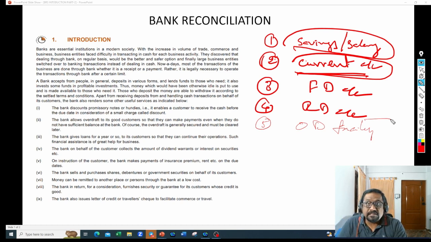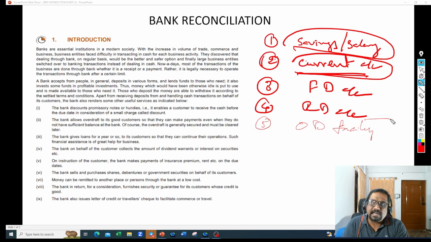Bankers would have recorded some transactions that I wouldn't have recorded. So there could be some communication gap between our books of accounts and the bank's books of accounts. That is when bank reconciliation comes into the picture. Anyway, I will talk about bank reconciliation in detail later.